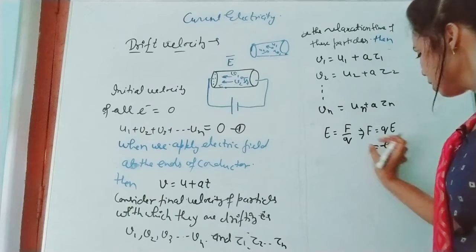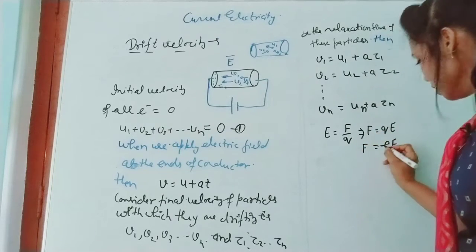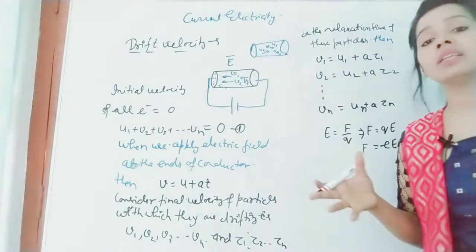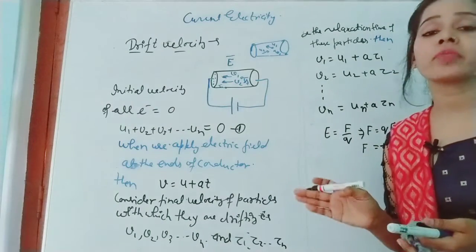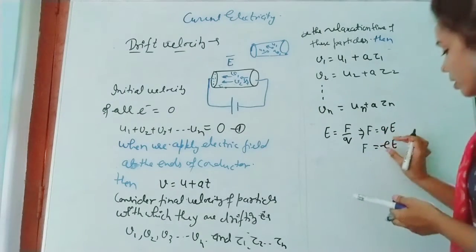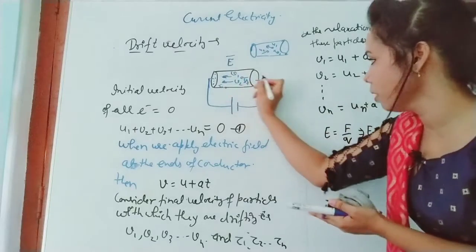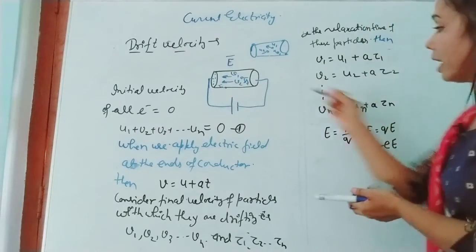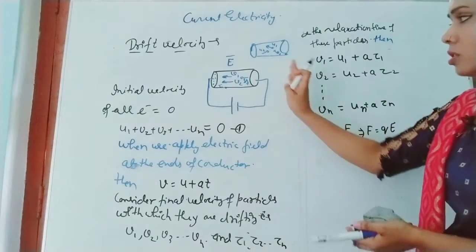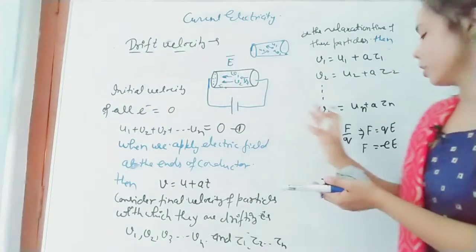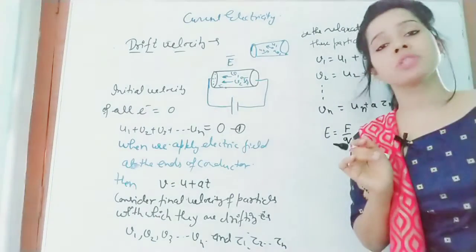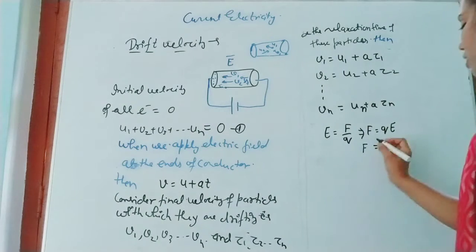Because this force has the opposite direction to the electric field. This minus doesn't mean that the electron has a negative sign. Electrons experience force in the direction opposite to the electric field applied. So force is in this direction, electric field is in this direction. That's why I have written the negative sign. Understood? So F equals minus e into E.